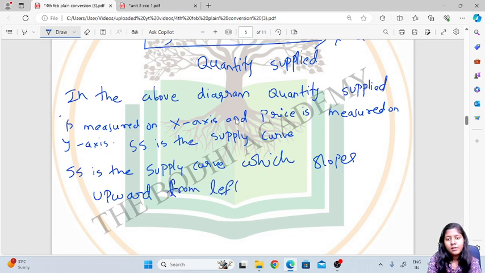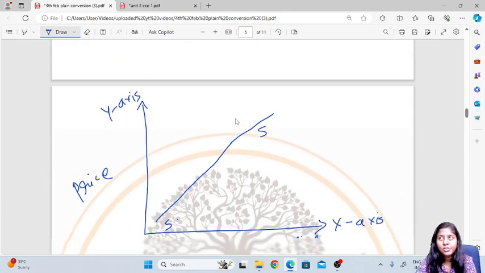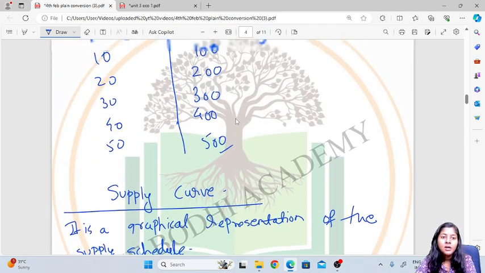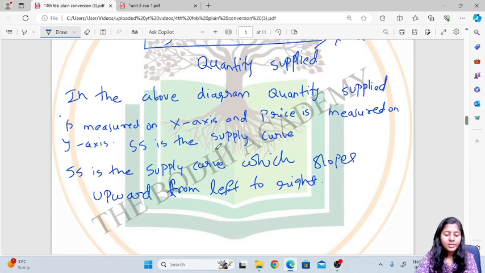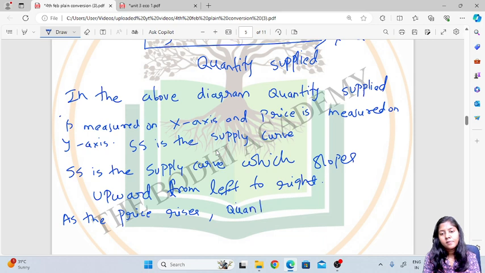From left to right. Okay, now if we can see the supply schedule, as the price rises, quantity supplied also rises. So this also we have to mention. As the price rises, quantity supplied also increases.